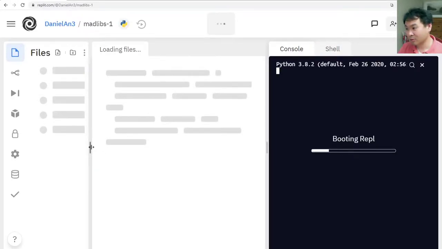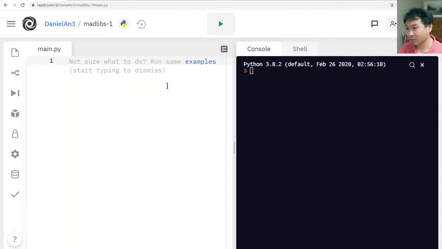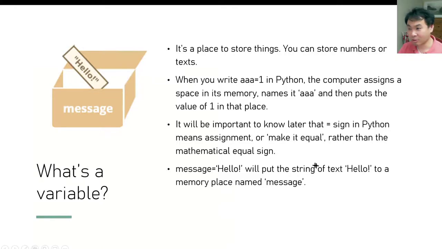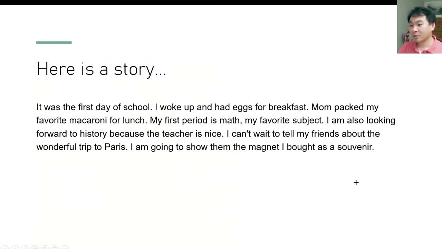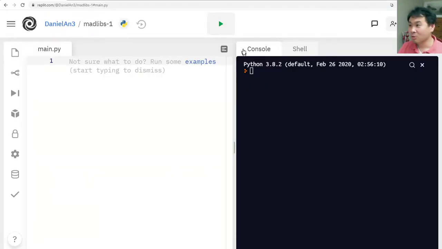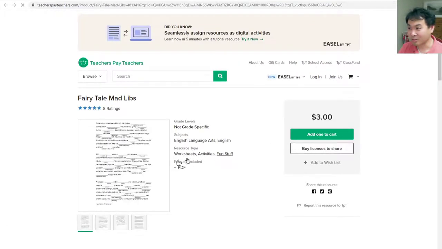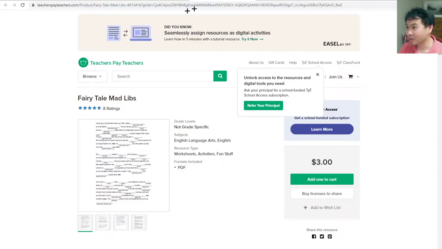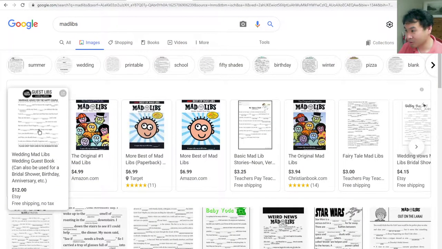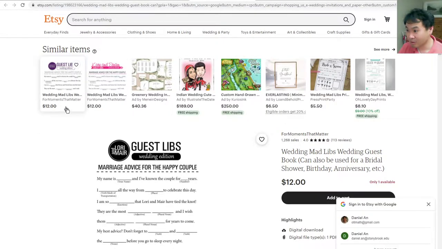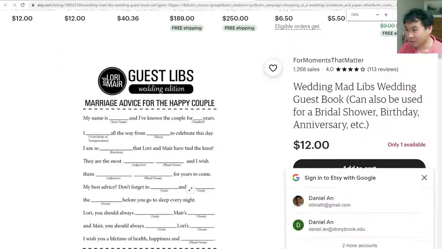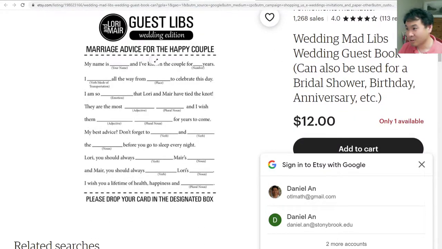Okay, another one of these. I'm going to shrink this down. But I have to explain to you what Madlibs is, so let me go back to the presentation. Oh yeah, actually, you may have seen Madlibs in workbooks like this one. So you have some text where you put a bunch of things, right?